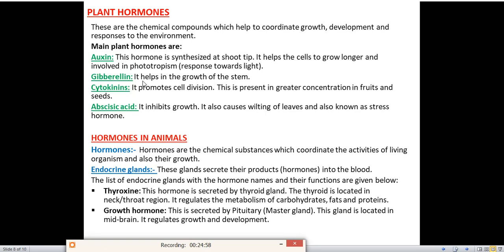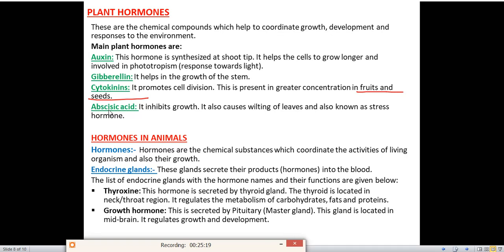Next one is gibberellin. It is present in the stem area and it helps in the growth of the stem. Cytokinins promote cell division. The main function of cytokinin is cell division. It is present in greater concentration in fruits and seeds. So cytokinin is present in fruits and seeds and it helps in cell division.